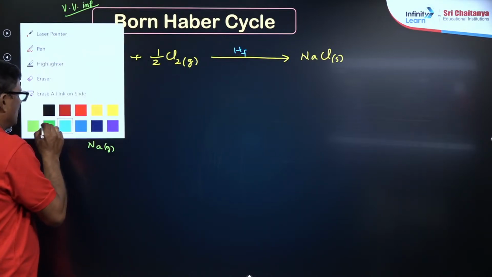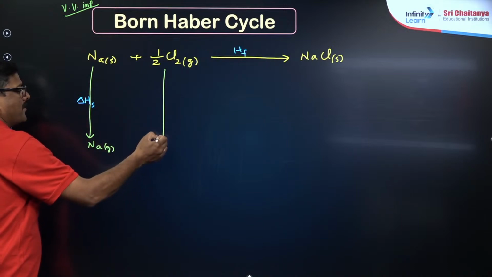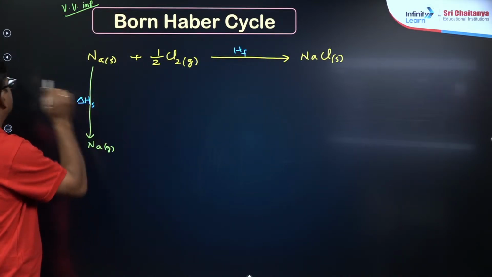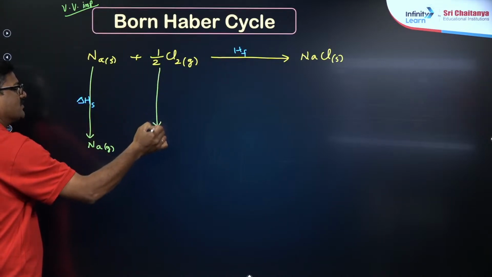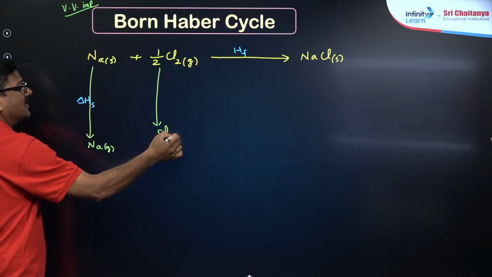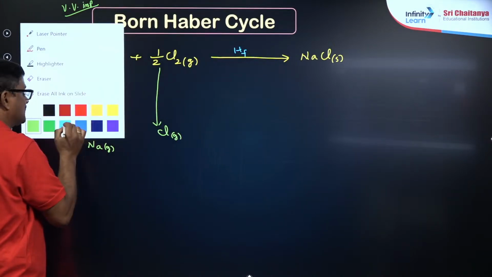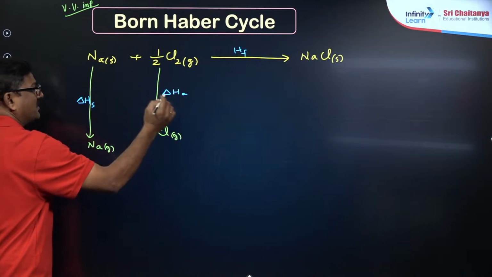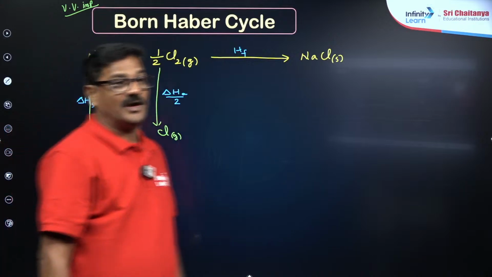And also you can take this as chlorine dissociating to give chlorine atoms in the gas state. That is what you call the enthalpy of atomization. This is for 1 mole of chlorine.